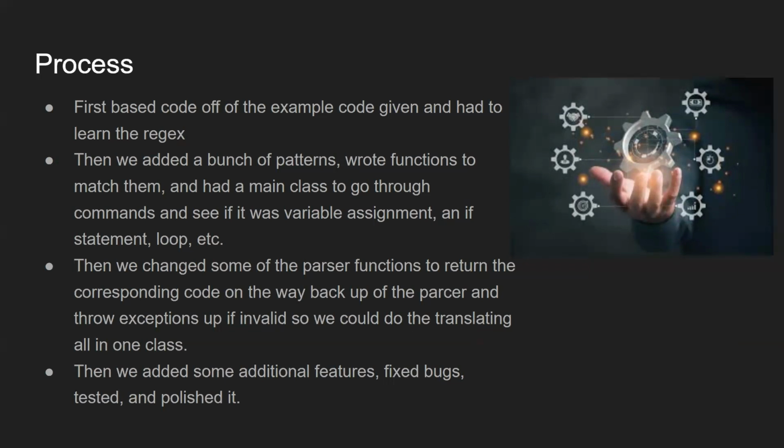And then we wrote functions to match them. We had a main class that could test to see that the example code we had written for our language during our planning process could actually be parsed and matched. Once we had everything working most of the way, we added to the parser to try to translate each line into Python. Then from there, we added type checking and exceptions to throw if the line is invalid when translating, so we can make sure all of our code is accurate.